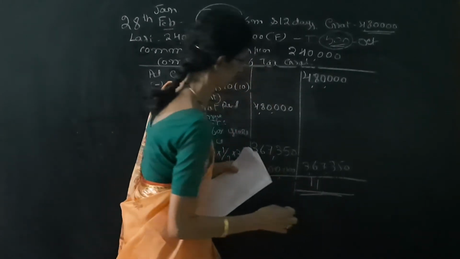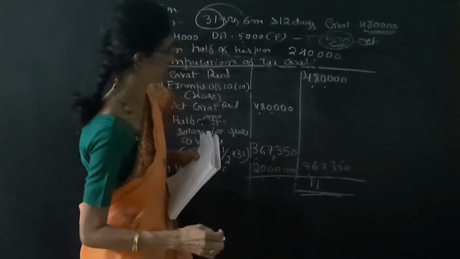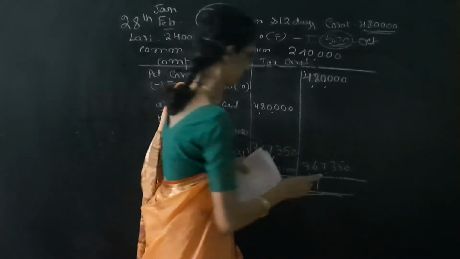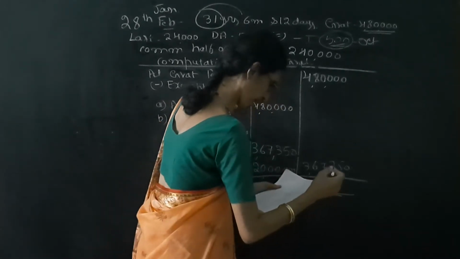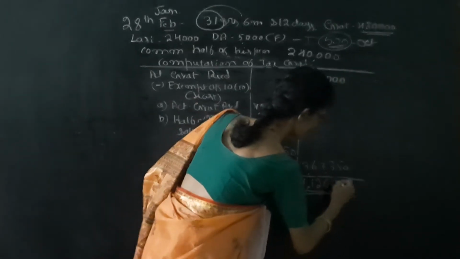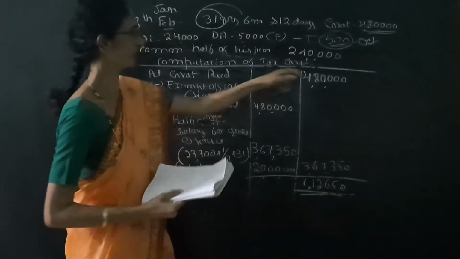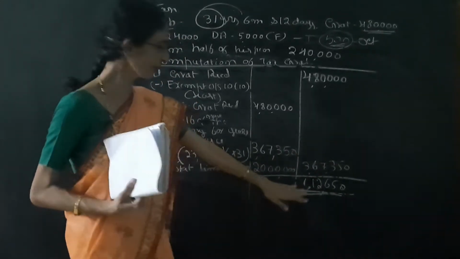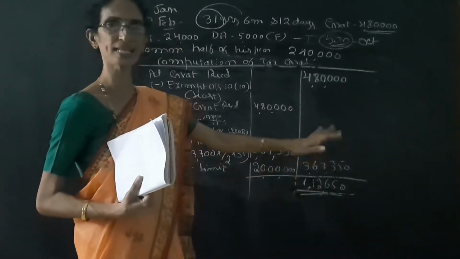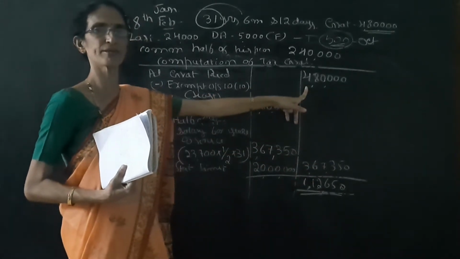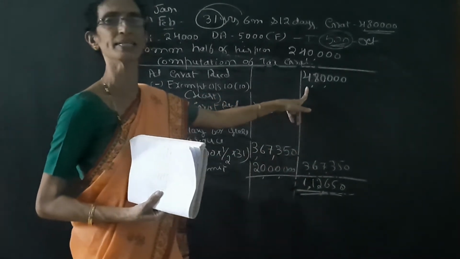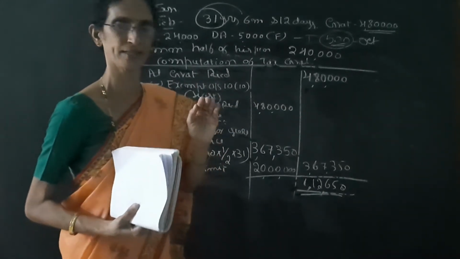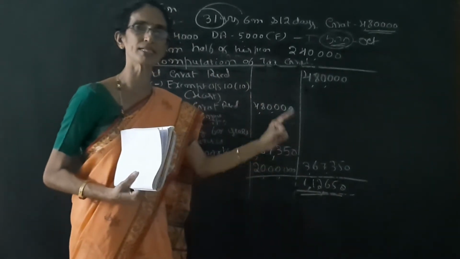It is 1,12,650. So deduct from this 4,80,000 minus 3,67,350. It will be 1,12,650 taxable. So if he is receiving 4,80,000 gratuity and he is not covered under the Gratuity Act, then his taxable gratuity will be